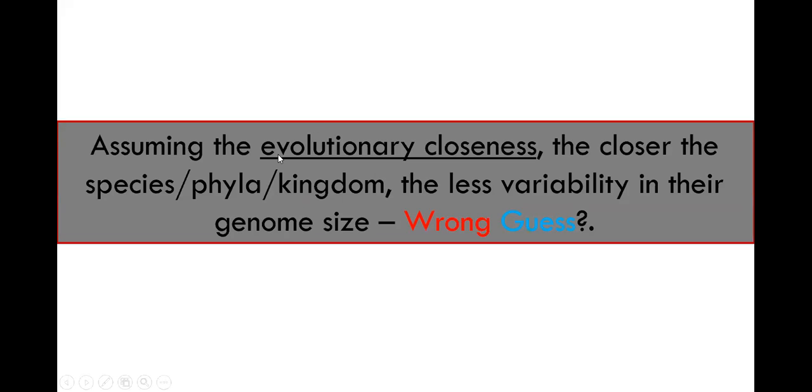So it's not always true that the more closely related the species, the phyla, the less the genome variability will be. The genomes will look almost similar. That was the guess made, but it was observed that it is a wrong guess.